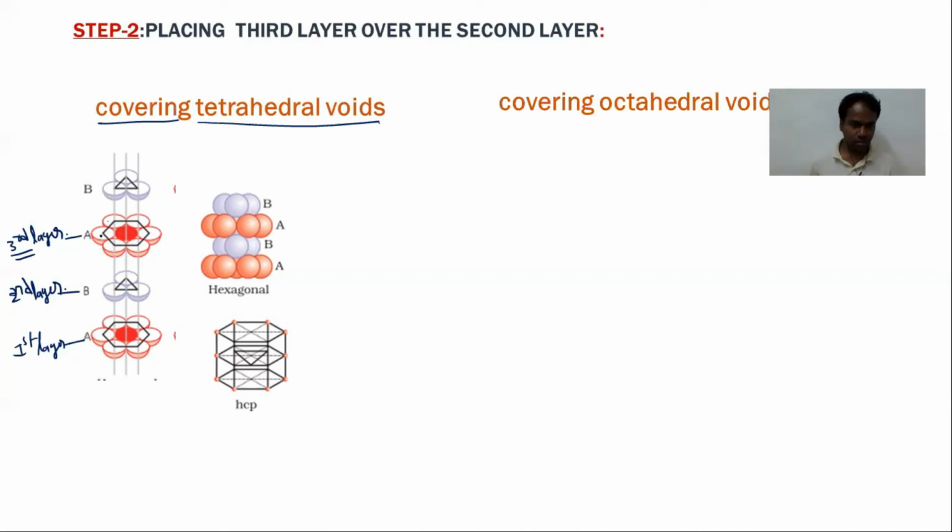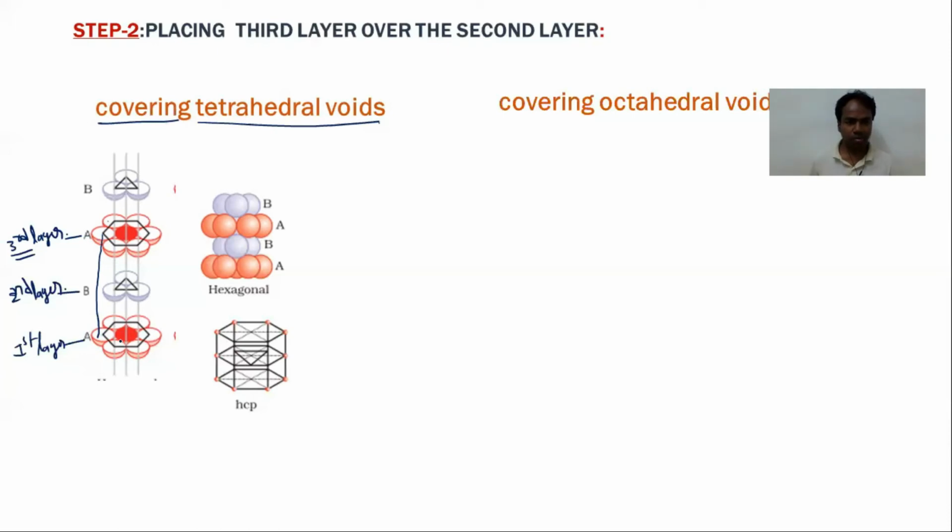See in this diagram, they come in a straight line. So we can say the third layer and the first layer are the same type of arrangement of the spheres. Hence, the third layer is also called A.